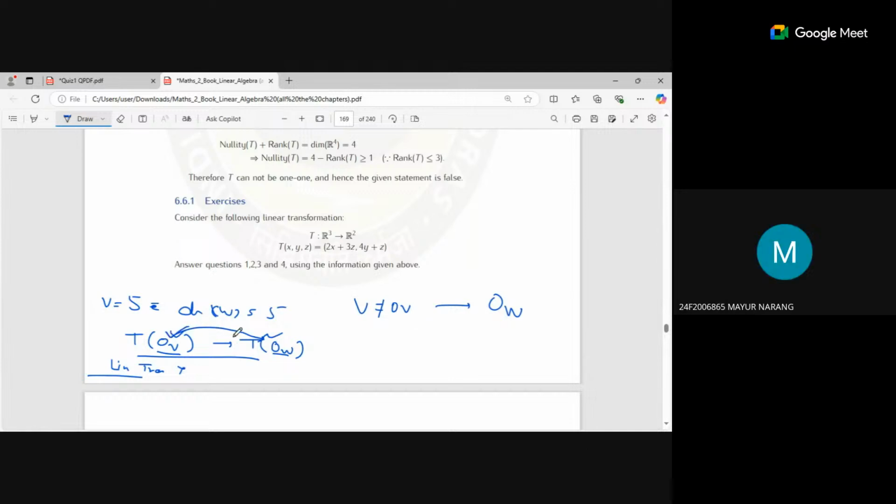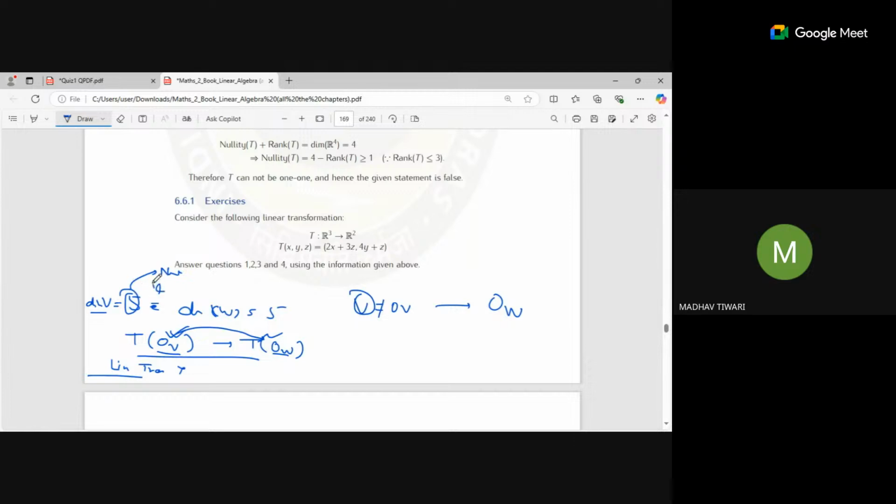If it is mapped, and the dimension of W is 5 and of V is 5, then is it onto now? No, it is not necessarily onto. It can be not onto, because suppose out of this 5 dimensions, one goes for nullity.